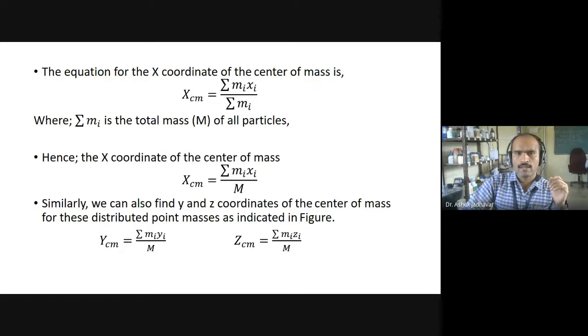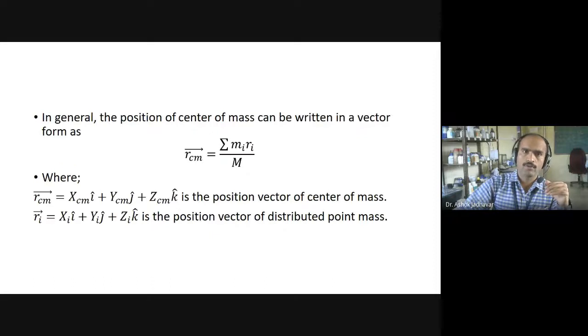So we can take the summation of mi and M outside of the bracket. So we will have the definition of the position of the center of mass, and that can be written as RCM equals summation over i of mi ri by M, where RCM is xcm i cap plus ycm j cap plus zcm k cap, and ri is the position vector of the ith particle of the system.